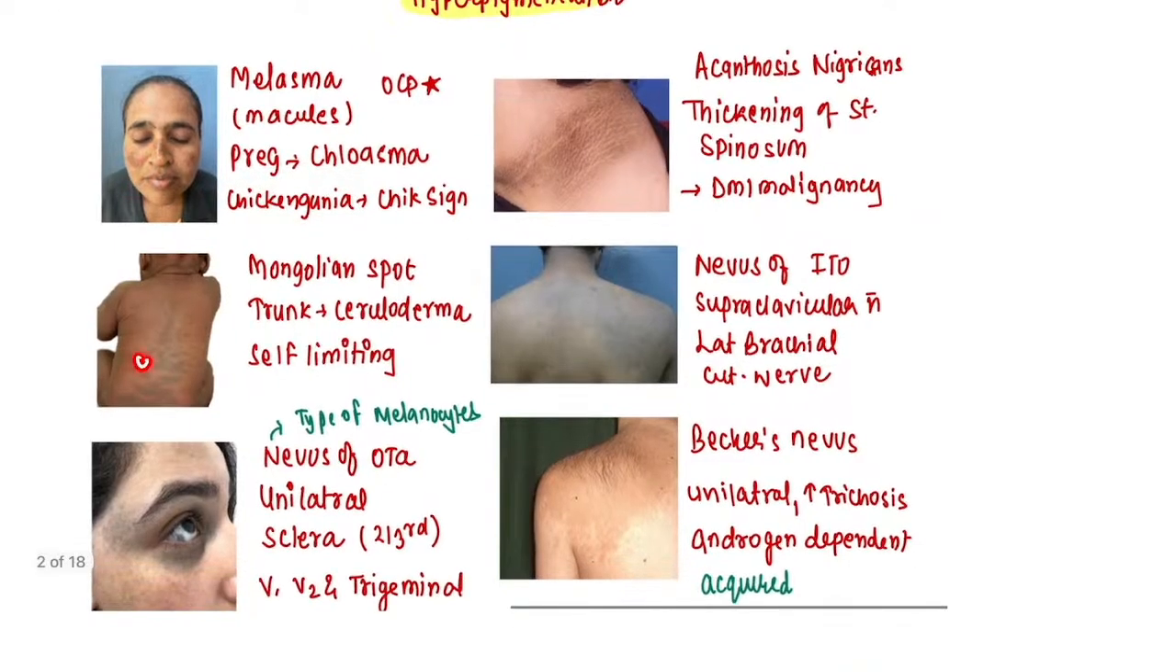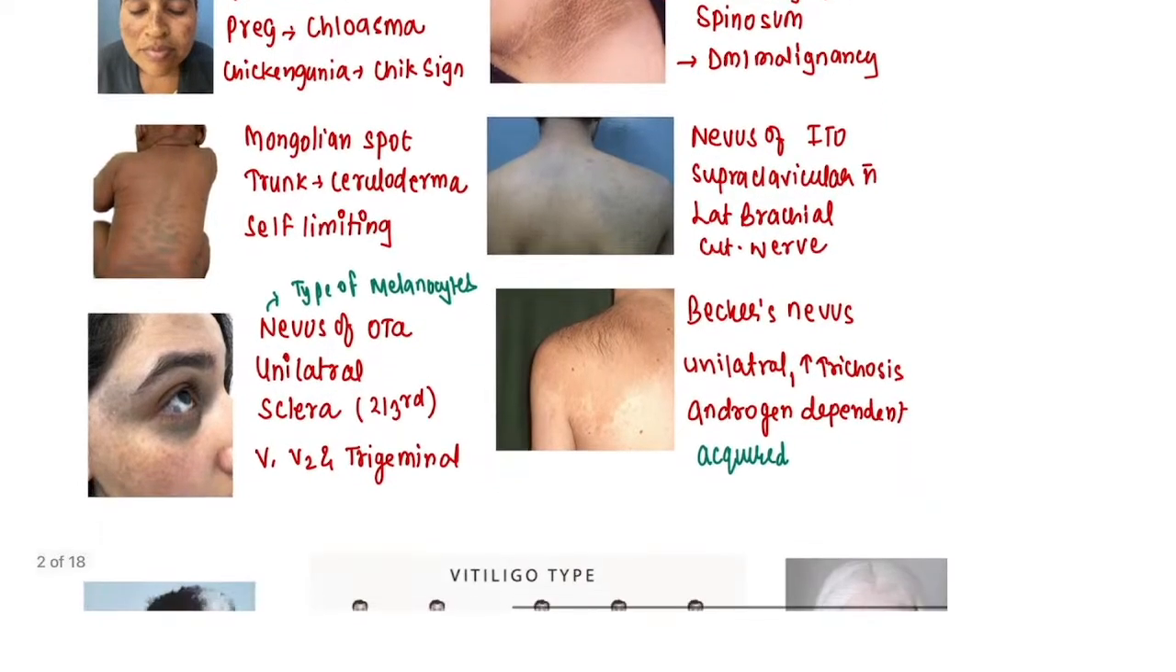What is the spots on the back? These are known as Mongolian spots. They are self-limiting, that you need to remember, right? You will tell your parent, you will tell your patients that it will be self-limiting. Within 1 year it will go away, right?